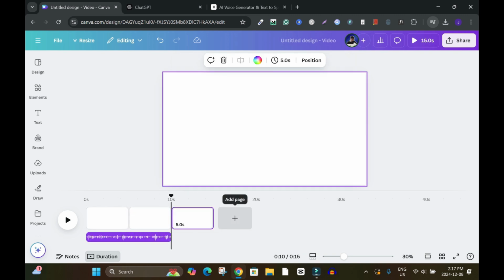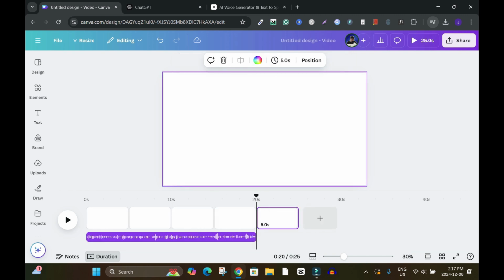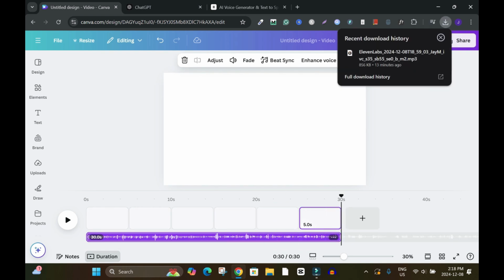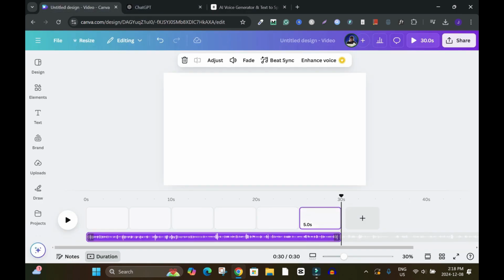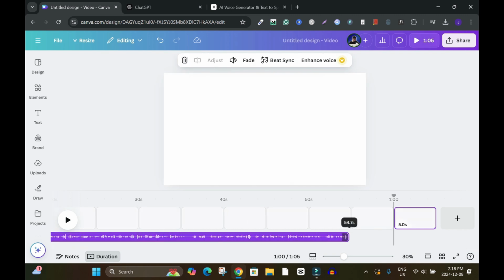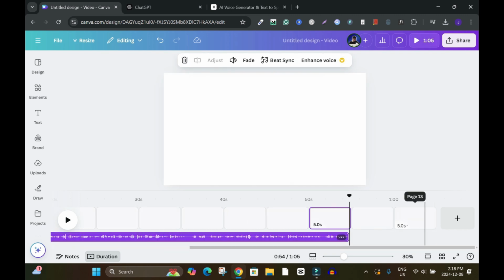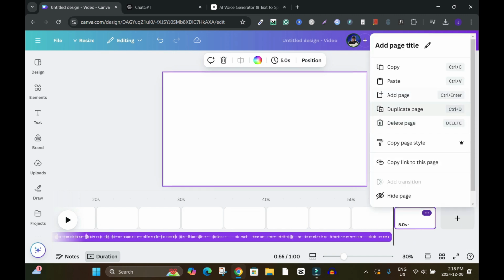So when you click on the plus sign, you are adding. So I'm just stretching to the length of the audio until it's gonna end. Let's check the length of the audio. Sorry, the length of the audio is 54 seconds, so it's gonna keep going. This is 1 minute, so I'll drag until it's gonna finish. So it finished here. So I'll delete this, click on it, click on the menu and delete page.